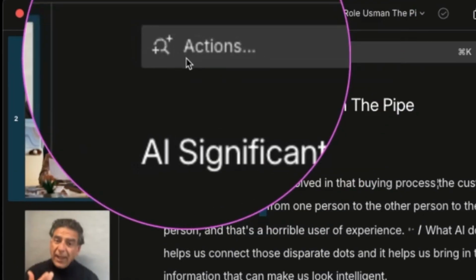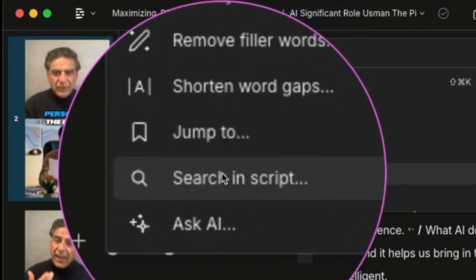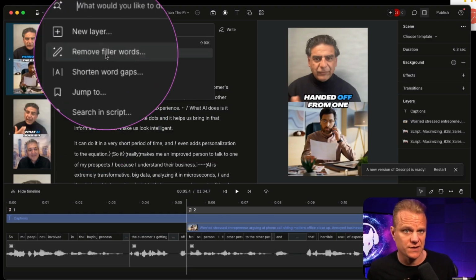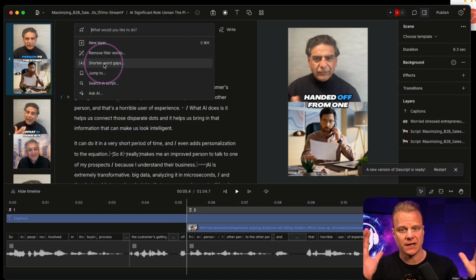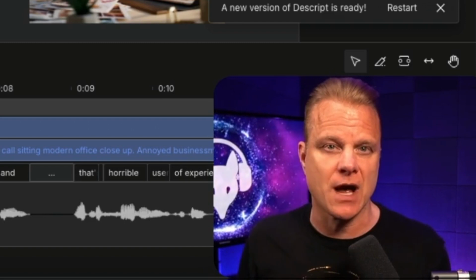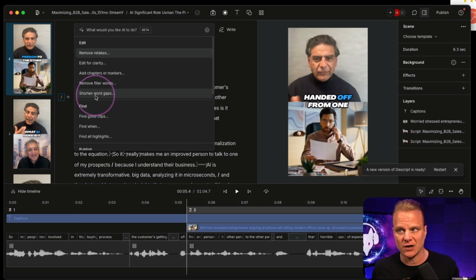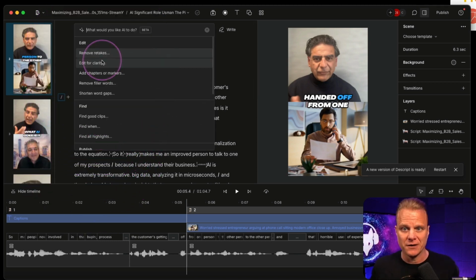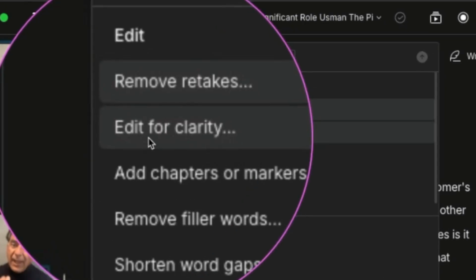It's an AI function, and the way to do that in Descript is to go up here into the Actions bar, click on Actions bar, and down here it'll say Ask AI. Another thing you could do is remove filler words. You can shorten word gaps. These are all ways to truncate your video down under 59 seconds. Things can get a little choppy, so you want to use your judgment here, but this is interesting. If I go to Ask AI, then I get a whole bunch of AI things that I can choose from, but I want to choose this one right here, which says Edit for Clarity.